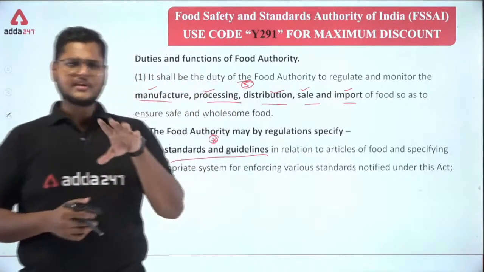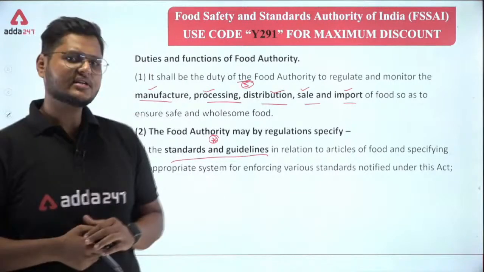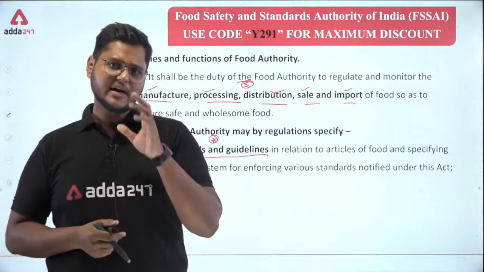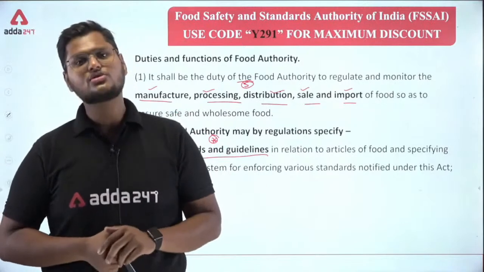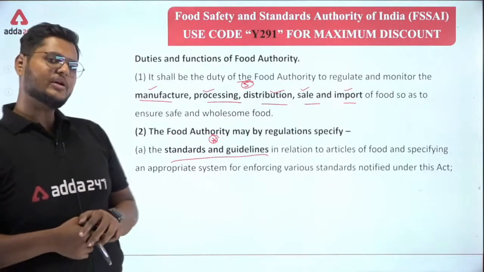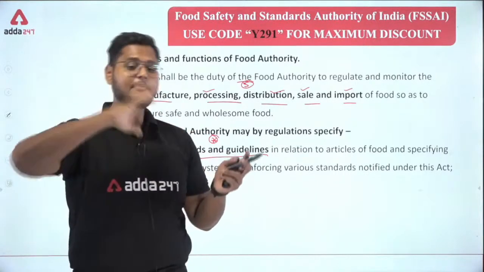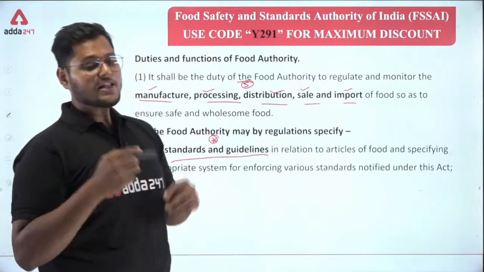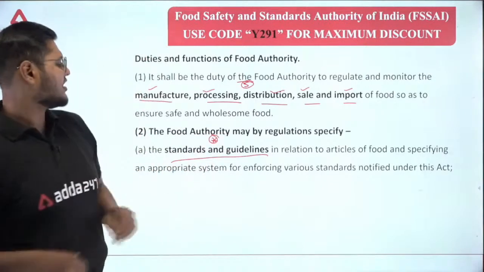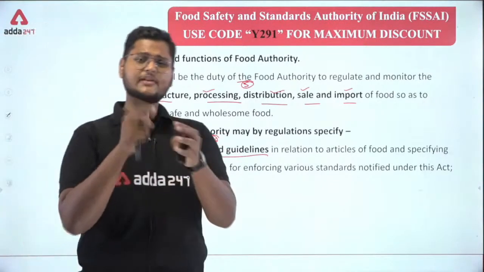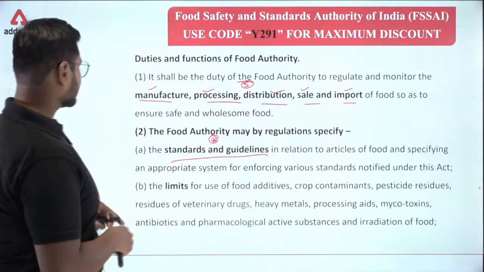In the previous classes we have seen the standards and guidelines that the FSSAI follows to ensure that the food that reaches the consumers is safe, right? To ensure this safety, what we need is the standards and guidelines, or we can say the standards and regulations also. These standards and regulations are usually prescribed by the food authority. First of all, these are prescribed to the food authority by the technical committee, and the food authority is the one who decides what kind of standards and guidelines should be set for a particular category of food.